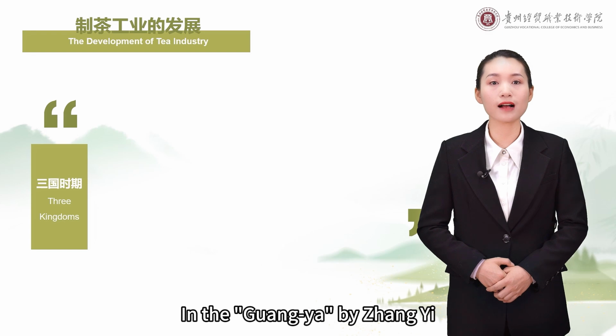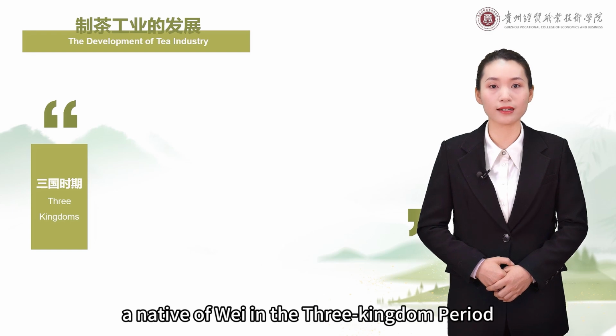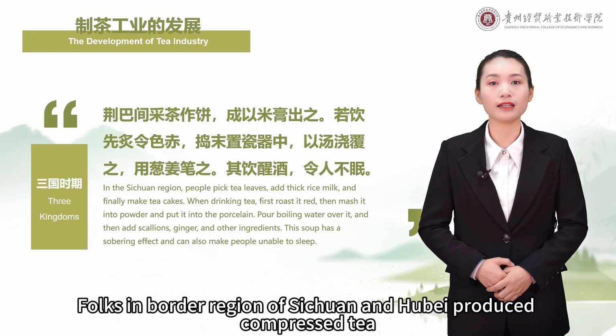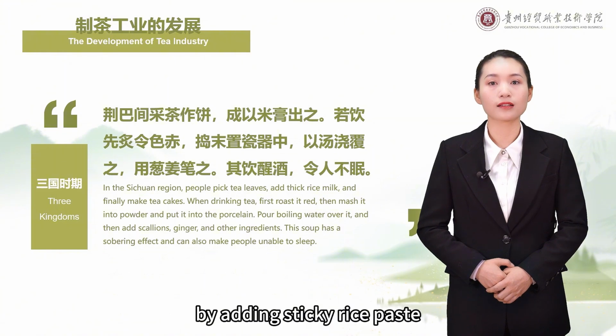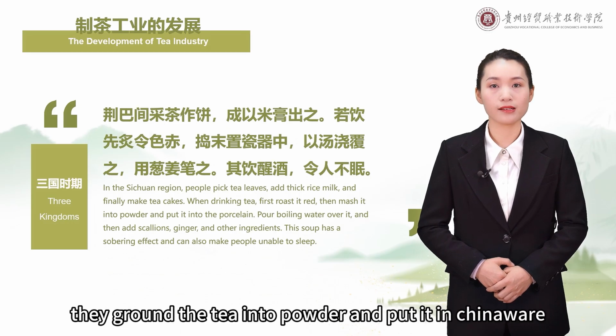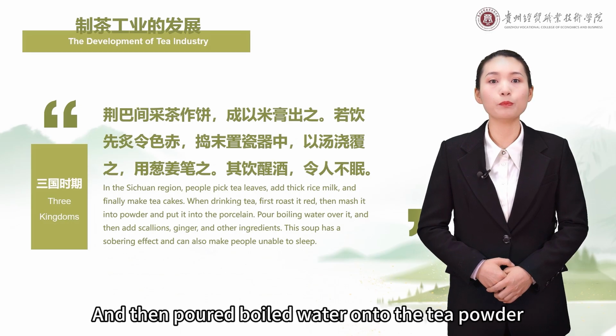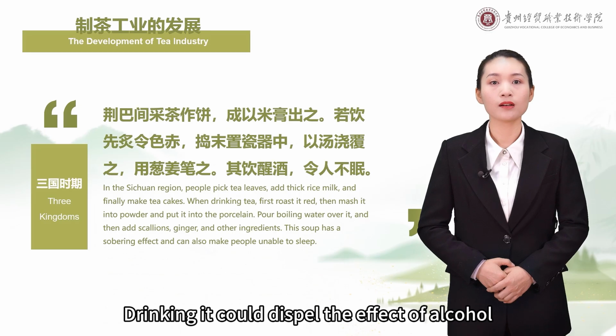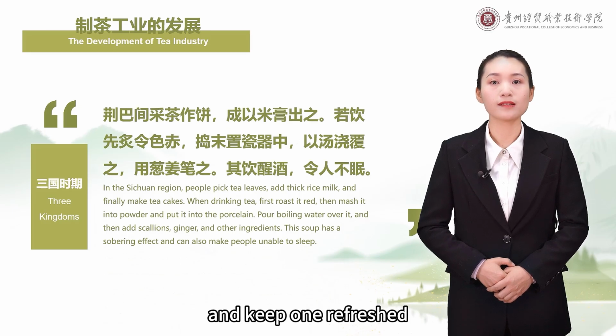In the Guangya by Zhang Yi, a native of Wei in the Three Kingdoms period, there is such a record. Folks in border regions of Sichuan and Hubei produced compressed tea by adding sticky rice paste. Before drinking, they grilled the tea until it turned red. Later, they ground the tea into powder and put it in chinaware, and then poured boiled water onto the tea powder and added some scallion or ginger. Drinking it could dispel the effect of alcohol and keep one refreshed.